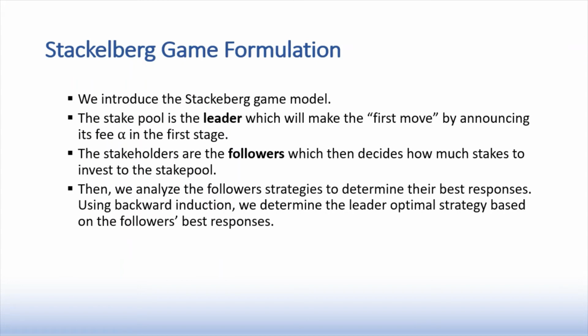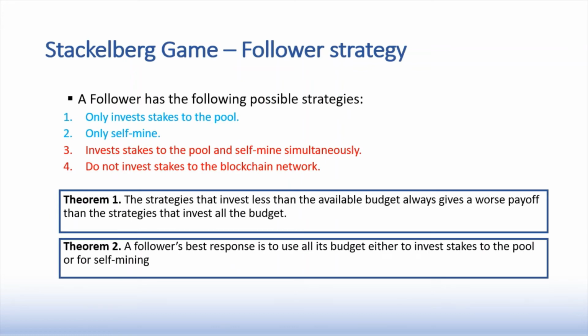So to jointly maximize the profit of the stake pool and the stakeholders, we introduce the Stackelberg game model. In this model, the stake pool is the leader, which will make the first move by announcing its fee alpha in the first stage. And in the second stage, the stakeholders are followers, which will then decide how much stake to invest in the stake pool. Then we will analyze the follower strategies to determine their best responses, and then using backward induction, we determine the leader's optimal strategies.